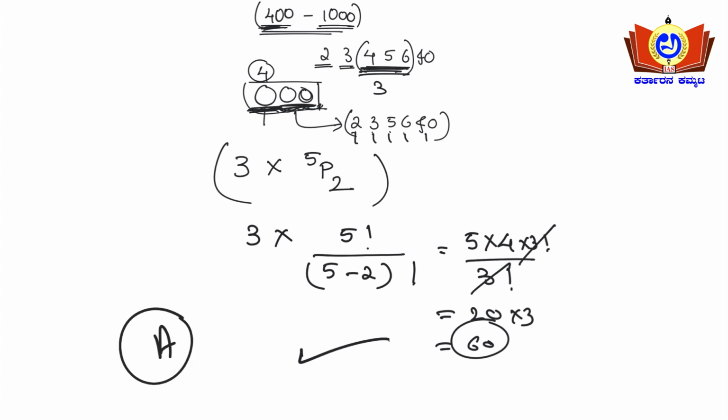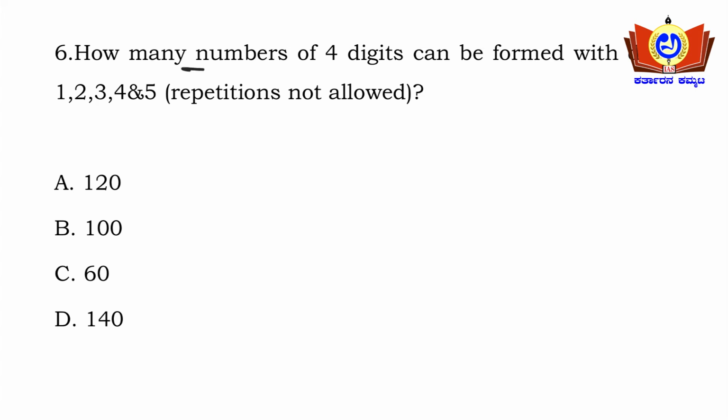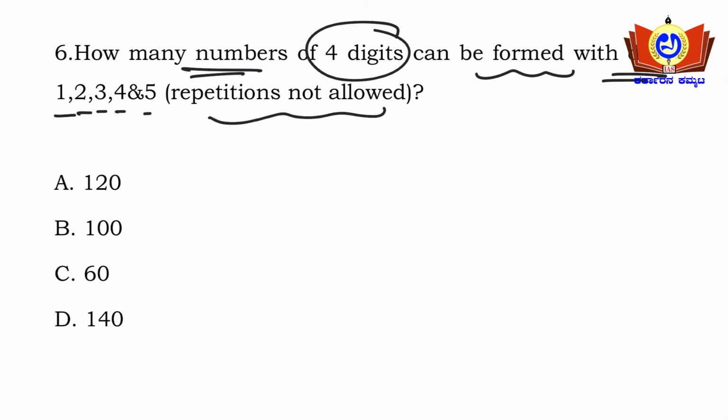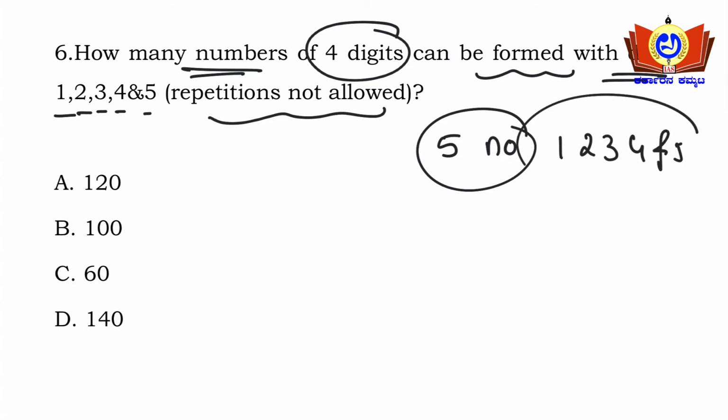Moving on to the next question. How many numbers of 4 digits can be formed with digits 1, 2, 3, 4, 5? Repetitions not allowed. Simple problem. Okay, there are 5 numbers. 5 different numbers are given. What are they? 1, 2, 3, 4 and 5. There are 5 numbers, and what you need to do is fill 4 digit places. Okay, how many 4 digit numbers can be formed?